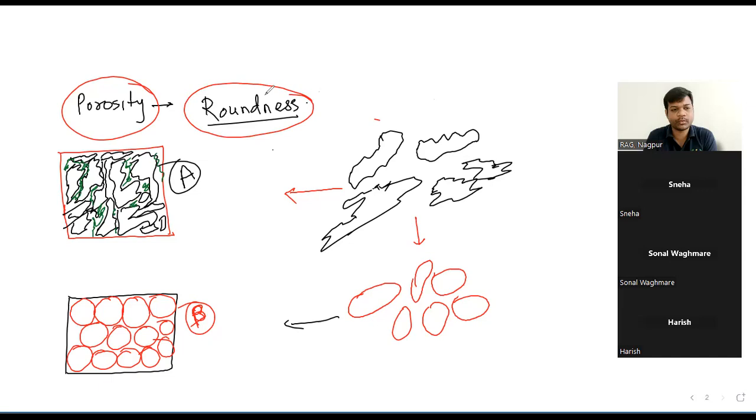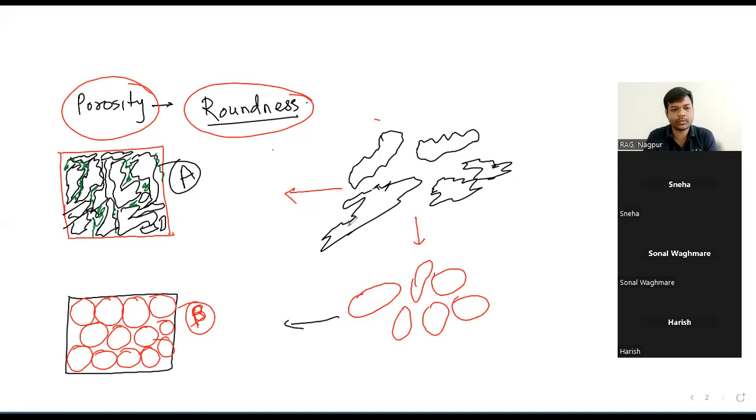Roundness is directly proportional to porosity, and angularity is inversely proportional to porosity. The more the angularity, the less the porosity. Why is it so? Because they become compact. When angular particles are there, they come into contact with each other and try to fill the gap.